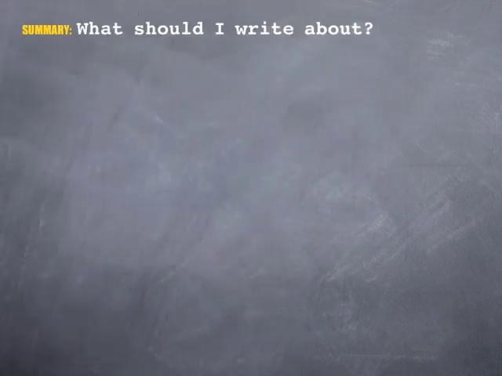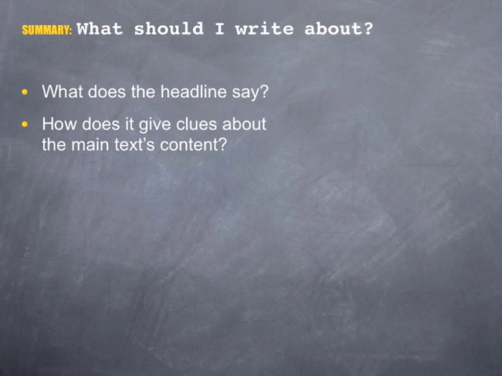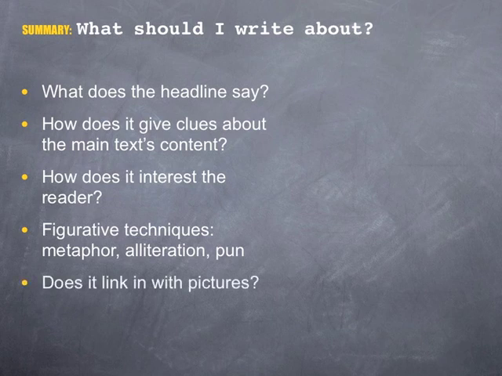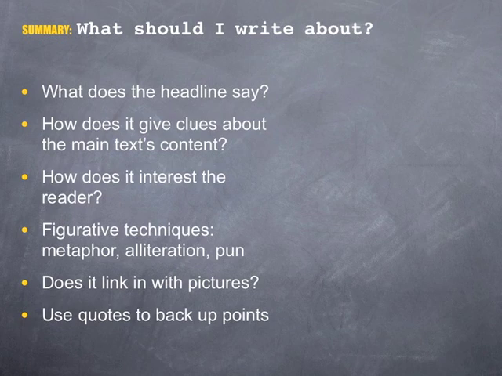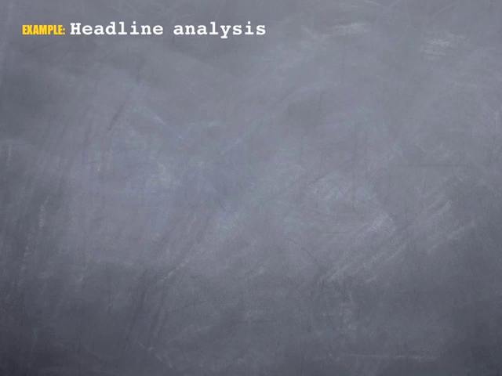So in conclusion, let's summarise what you should write about in response to headlines. First, mention what the headline says, and think about how it gives clues about the main text's content. Importantly, you should comment on how it interests the reader through the use of figurative techniques, such as metaphors or alliteration, or the use of puns. You could also mention how it links in with any of the pictures that are used. Always remember to use quotes to back up your points. These should be individual words and phrases, like in the examples you've been shown, rather than the whole headline in one big chunk. To finish, we'll look at an example headline analysis.